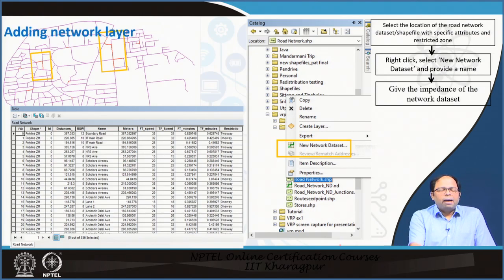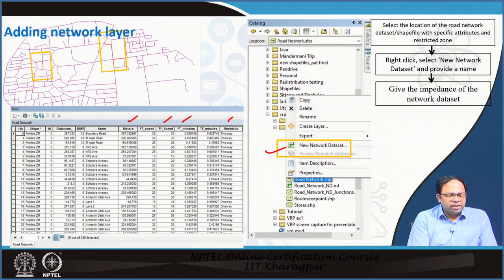So, this is a map of the IIT KGP campus. We have made this shapefile, and then we start modifying it. We go to catalog, we start the new network dataset, and once we do that, from there we can open up our shapefile, and these are the different parameters. You see, we have the length of the road, the speed along the road, the total travel time in minutes, and restrictions if it is two-way, one-way and so on.